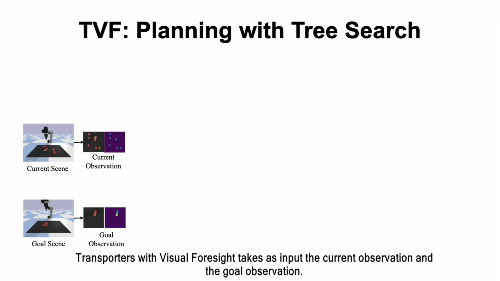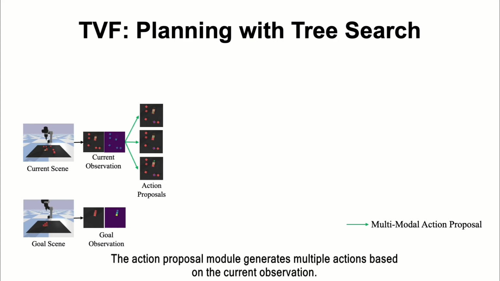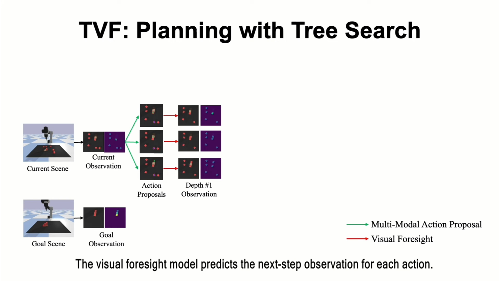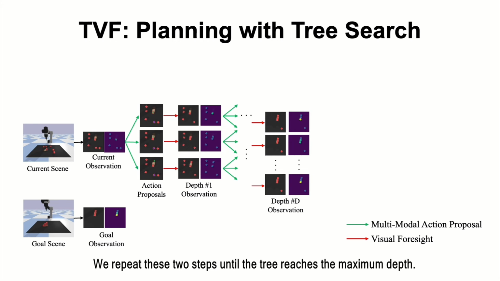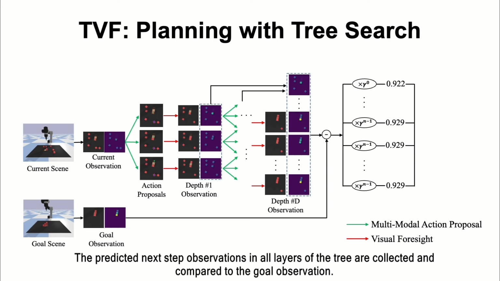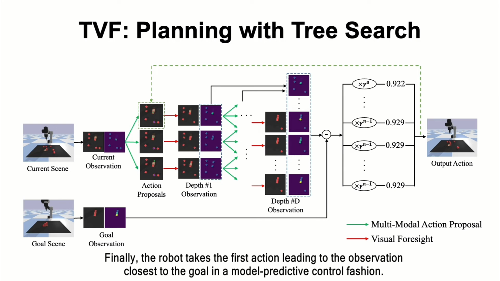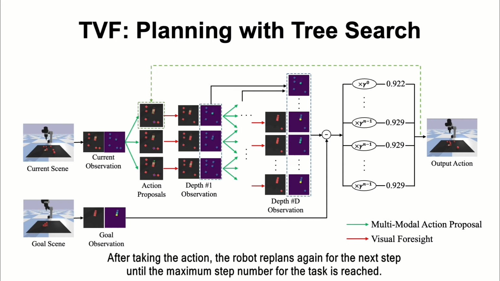Transporters with visual foresight takes as input the current observation and a goal observation. The action proposal module generates multiple actions based on the current observation. The visual foresight model predicts the next step observation for each action. We repeat these two steps until the tree reaches the maximum depth. The predicted next step observations in all layers of the tree are collected and compared to the goal observation. Finally, the robot takes the first action leading to the observation closest to the goal in a model predictive control fashion. After taking the action, the robot replans again for the next step until the maximum step number for the task is reached.